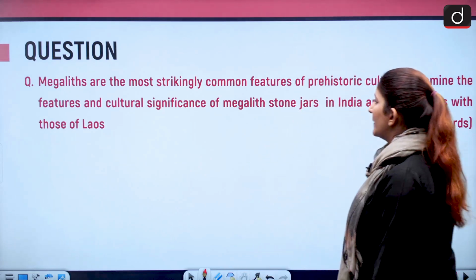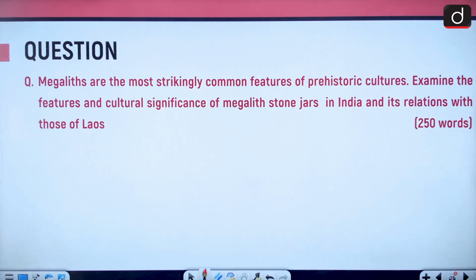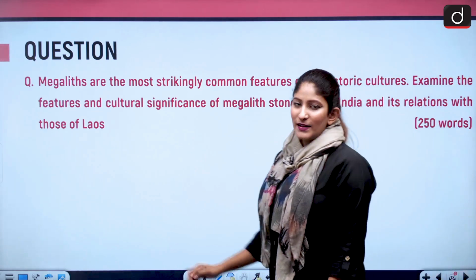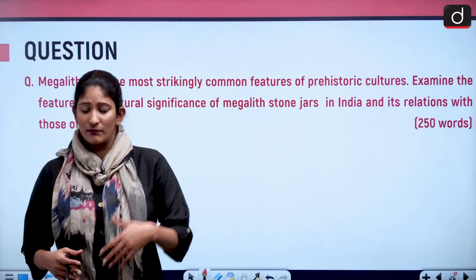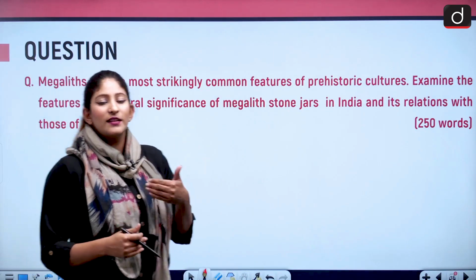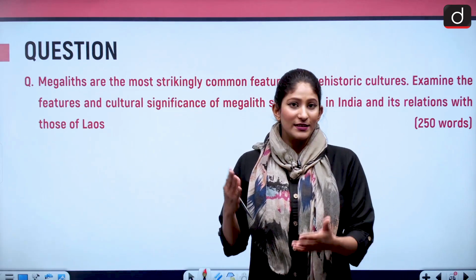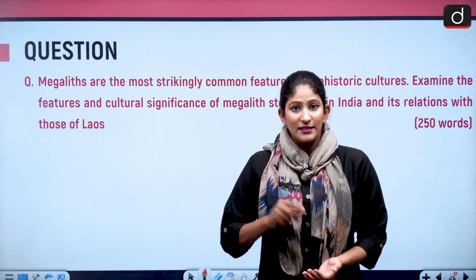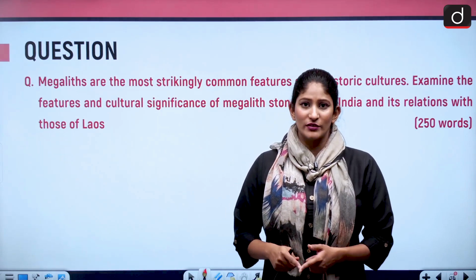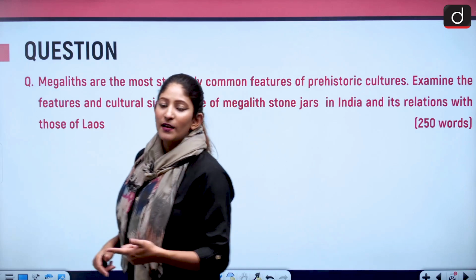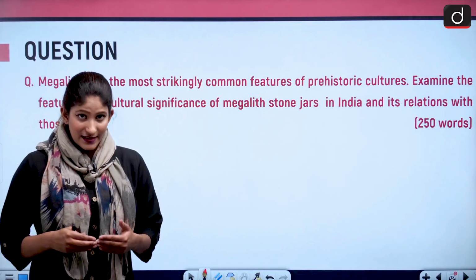For question, we have this question. Look at it. Megaliths are the most strikingly common feature of prehistoric cultures. Examine the features and cultural significance of megalith stone jars in India and its relationship with those of Laos. So this can also be like, because any archaeological site of such unique significance found at certain places adjacent to each other, we can use that by having an identity.